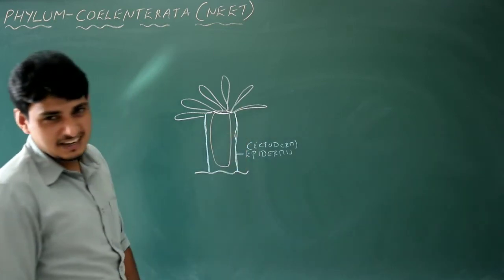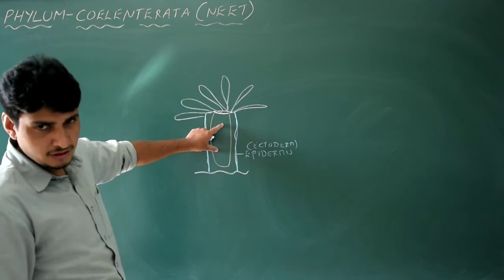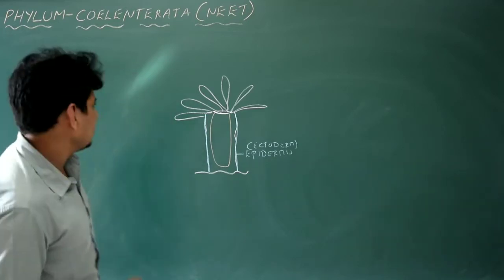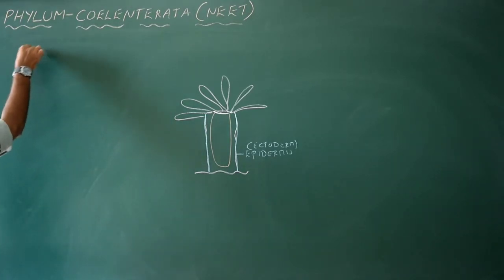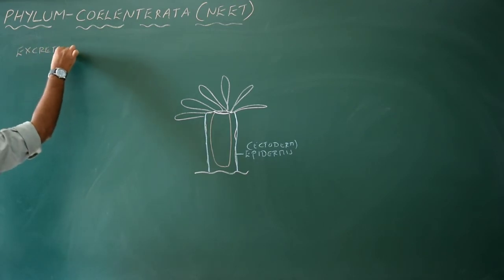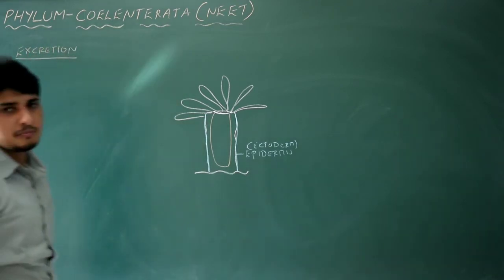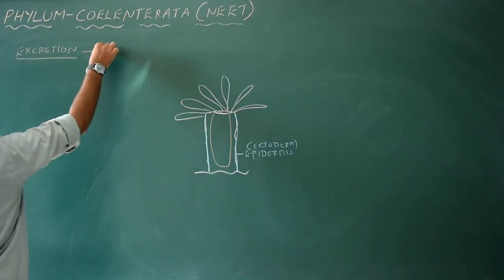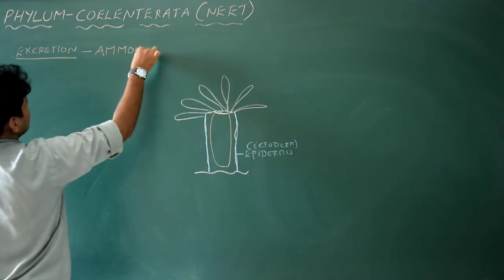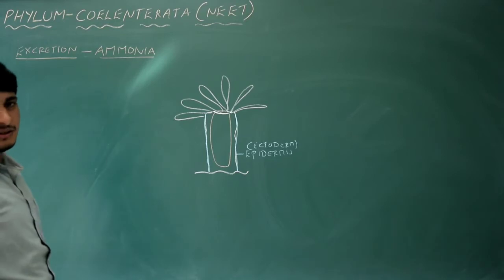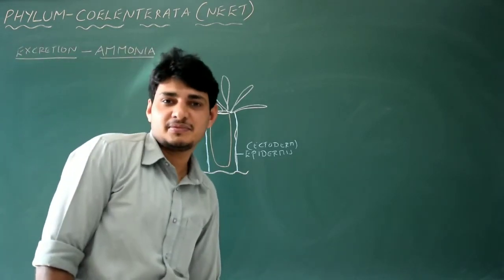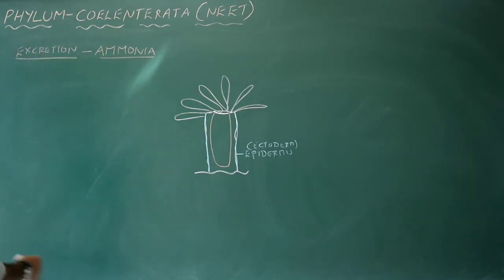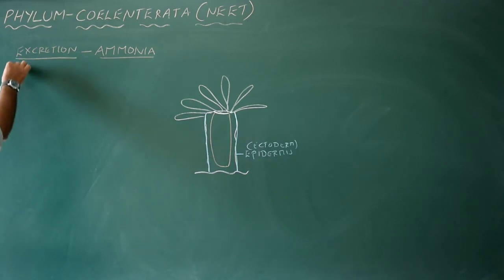Just draw its elementary canal. Not exactly elementary canal, it's nothing but what helps to store the food, and where some cells absorb the nutrients from the food and then release them. Let me write what chemical is released during excretion. The excretory material is always ammonia. Majority of the invertebrates excrete ammonia. Human beings, urea. Birds, uric acid. That is the excretory waste. But in this case, it's ammonia. Simple.